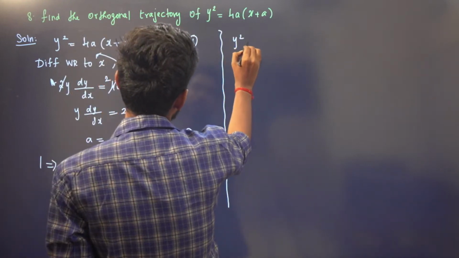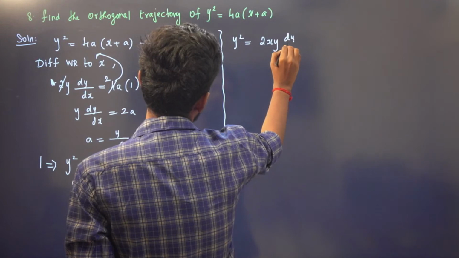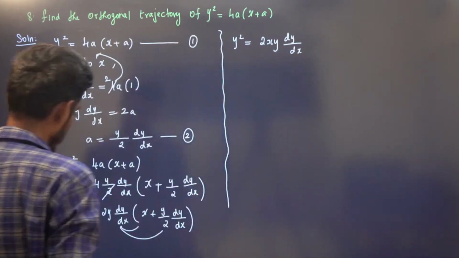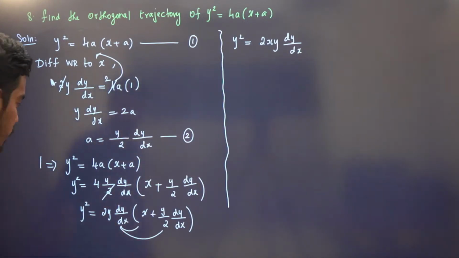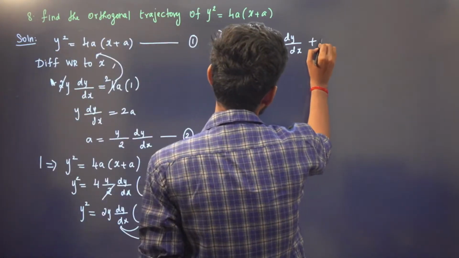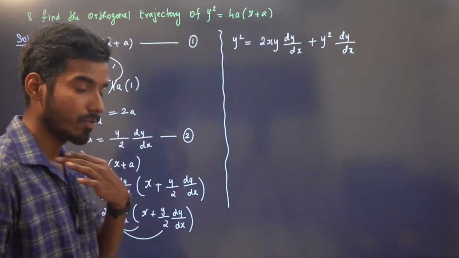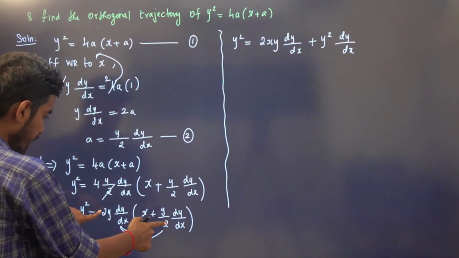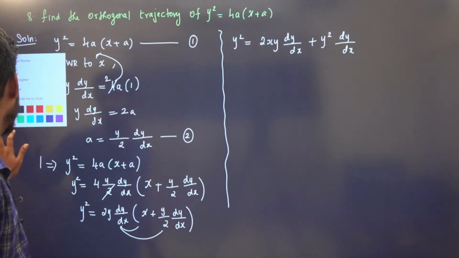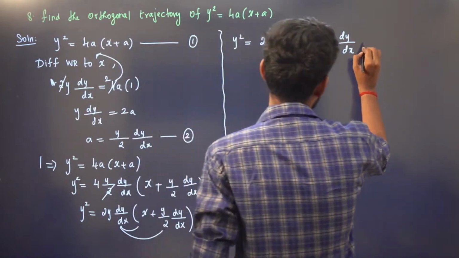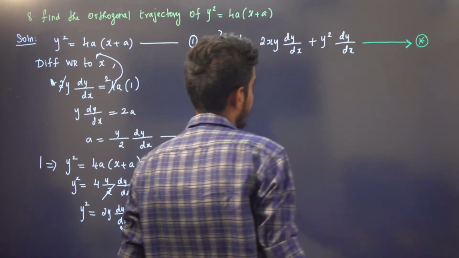We have y square is equal to 2xy dy by dx, and if I multiply this 2y inside, the 2 gets cancelled, giving y square dy by dx whole square. This is a very important problem, just listen carefully. Call this star.